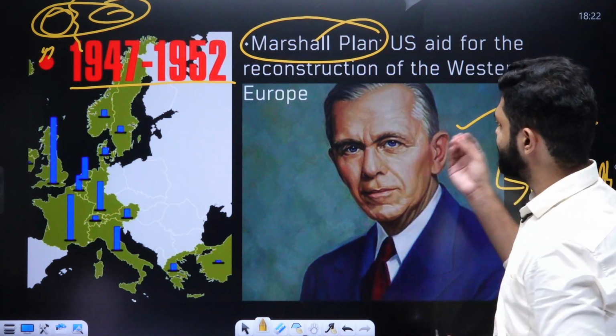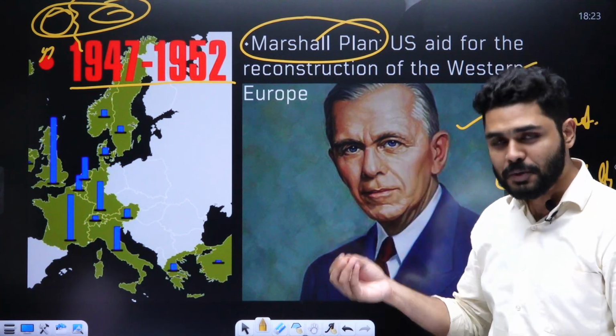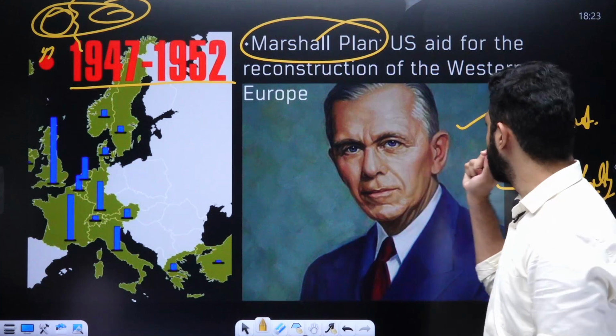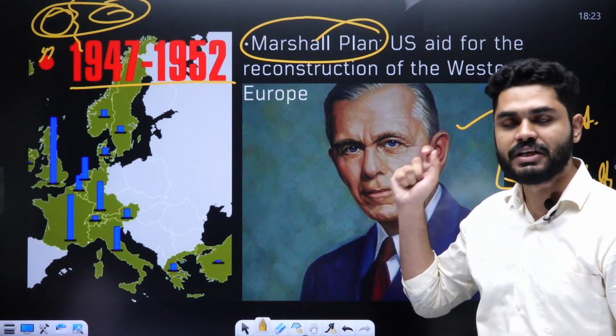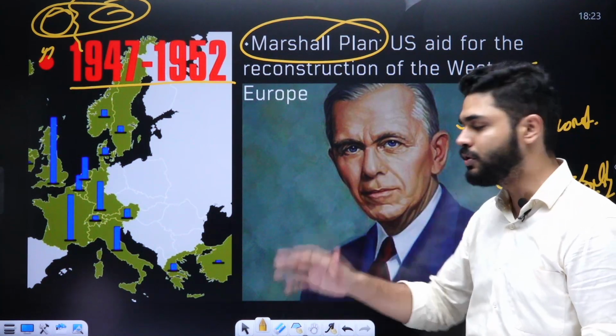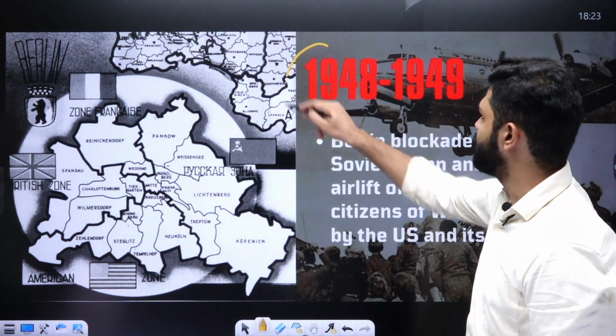Ideally, it says that we are here to revamp and reconstruct Western Europe. But there was also one thing: if we don't support Europe, and if insurgencies and economic instability come into Europe, then the whole of Europe could slip into communism. Then comes 1948 to 49.